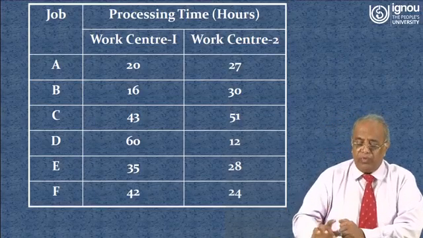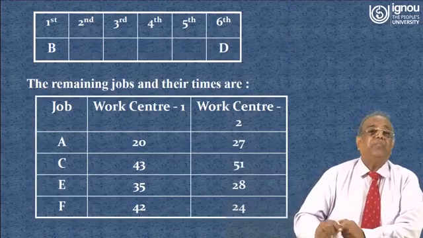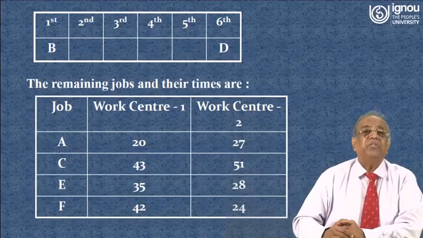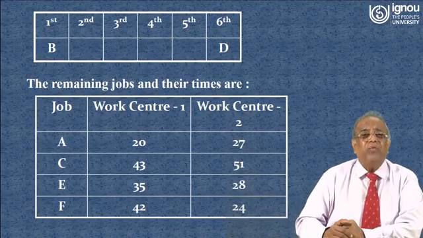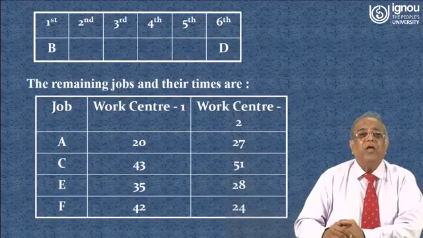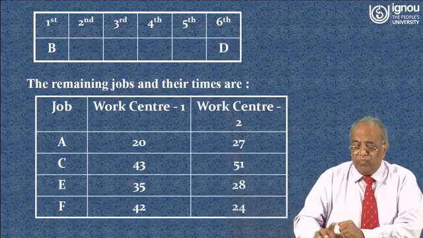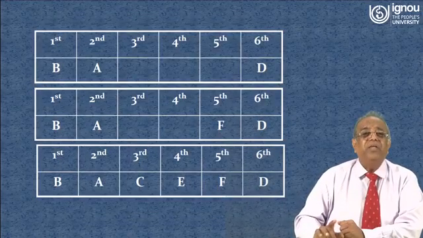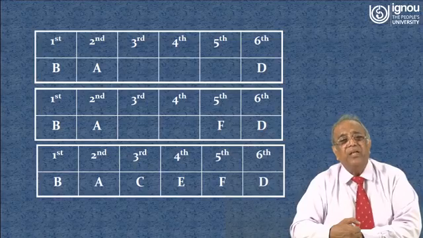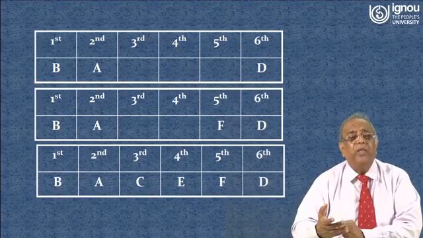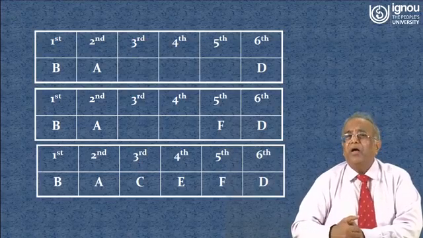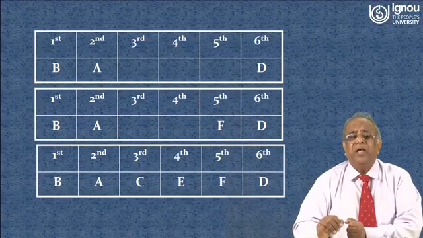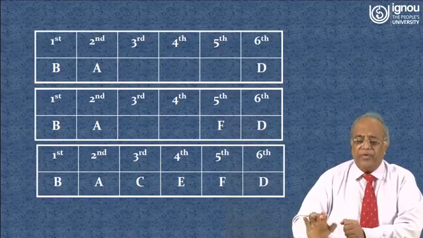So like that we have to proceed, and you see that B has been placed at first position, D has been placed at 6th position. Now in this case the minimum value, then BA. So we have to proceed like that, and we will get the sequence that is BACEFD. But if you see that processing times are tied or identical, the same, then you can take any arbitrary decision for that.